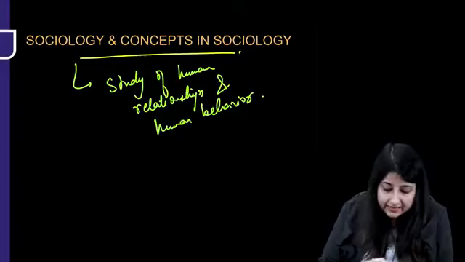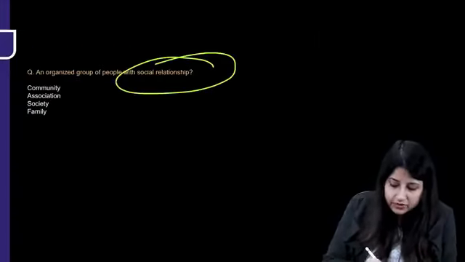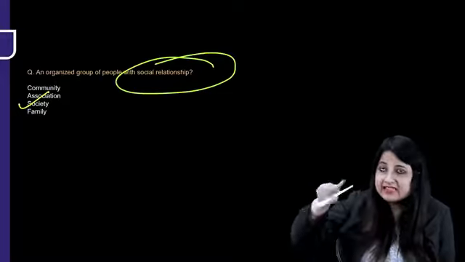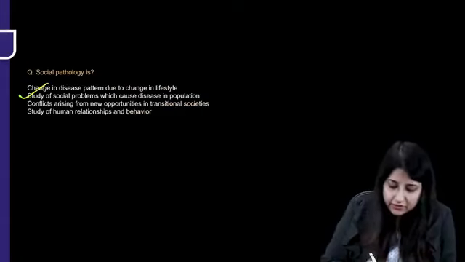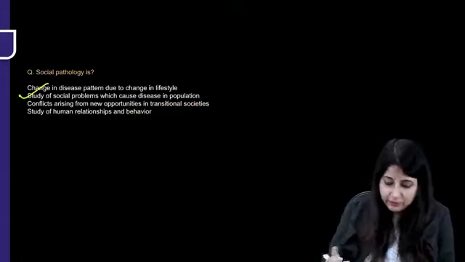All right, next, an organized group of people with social relationships is society. If they are residing in a defined geographical boundary, it will become community. What is social pathology? Study of social problems which cause disease in population.